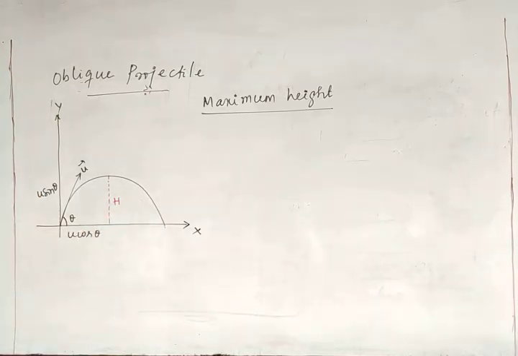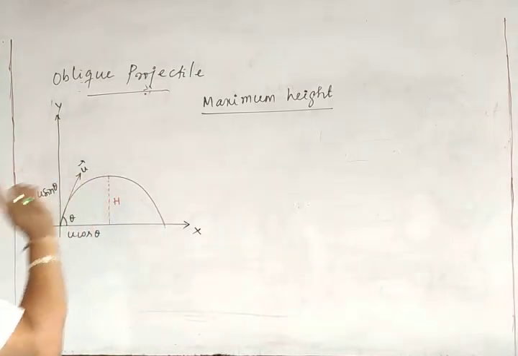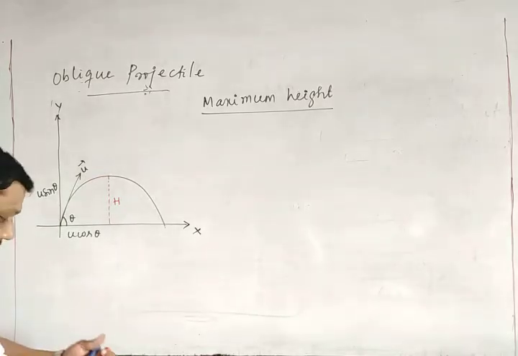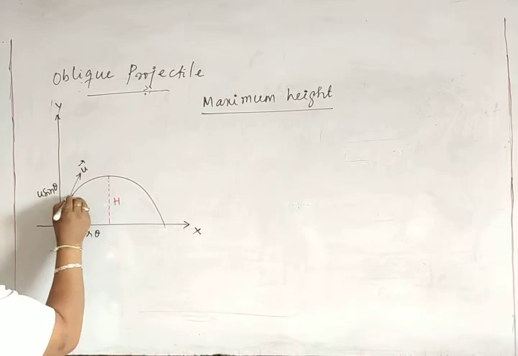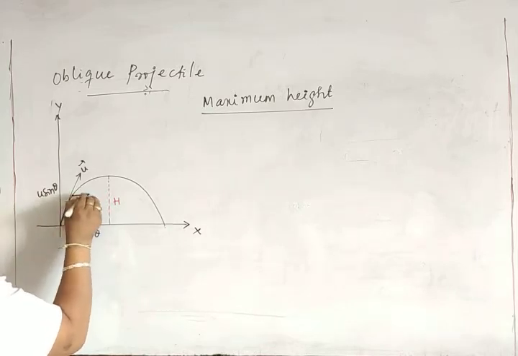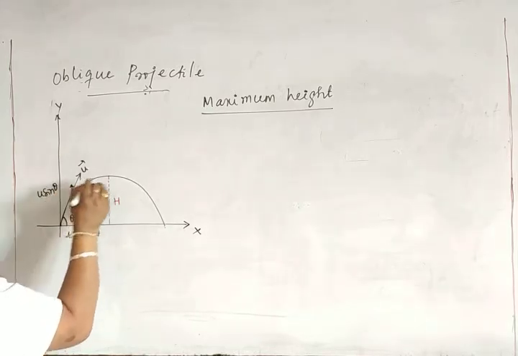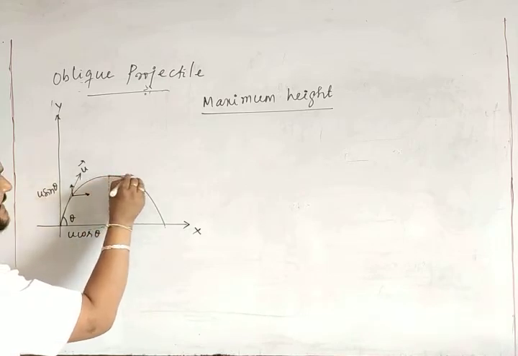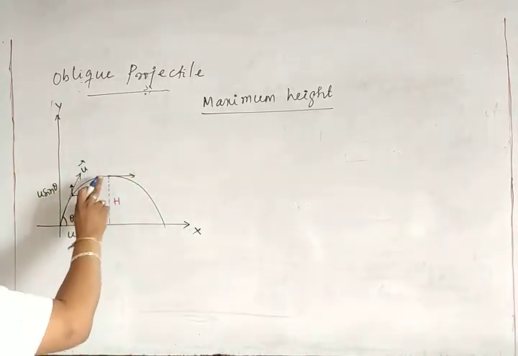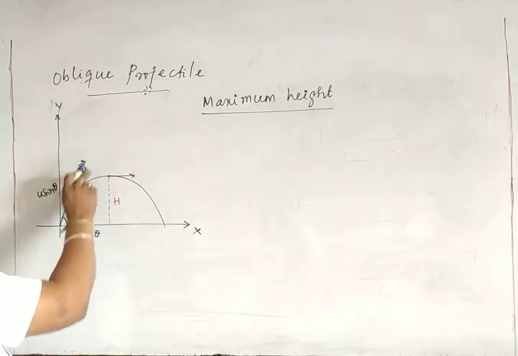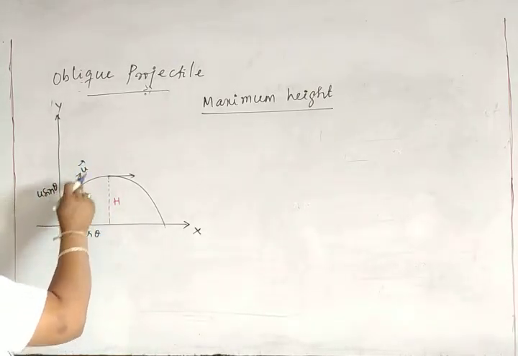And remember one thing, at every point it has a horizontal component and also a vertical component. But at the maximum height there is only the horizontal component, the vertical component is 0. This motion with velocity u changes like that.